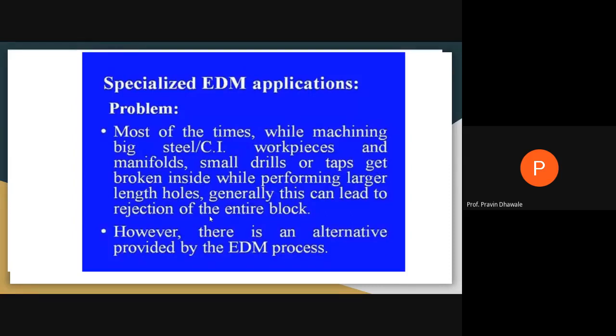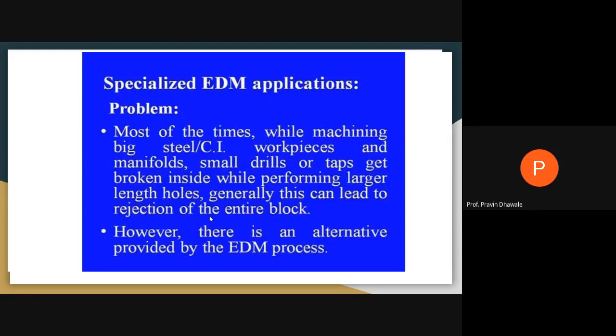If you are considering certain problems, a specialized EDM application problem: most of the time while machining big steel or cast iron workpieces and manifolds, small drills and taps get broken inside while performing a large length hole. Generally, this can lead to a rejection of the entire block, right? However, there is an alternative provided by the EDM process.